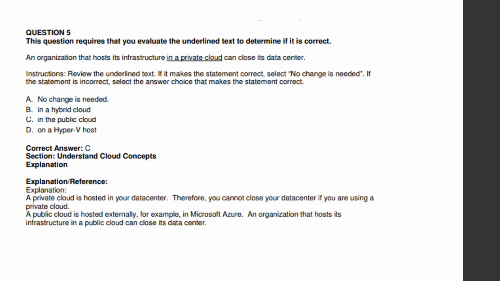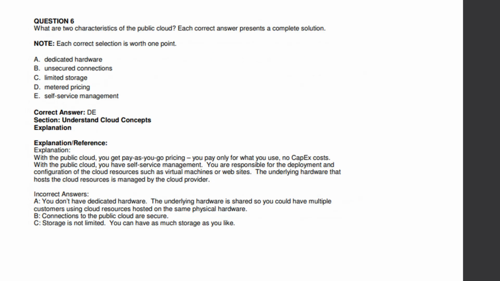We'll move to question number 6. What are two characteristics of public cloud? Each correct answer presents a complete solution. Each correct selection is worth 1 point. The correct answer over here is metered pricing and self-service management, because we know that Azure is a metered service.